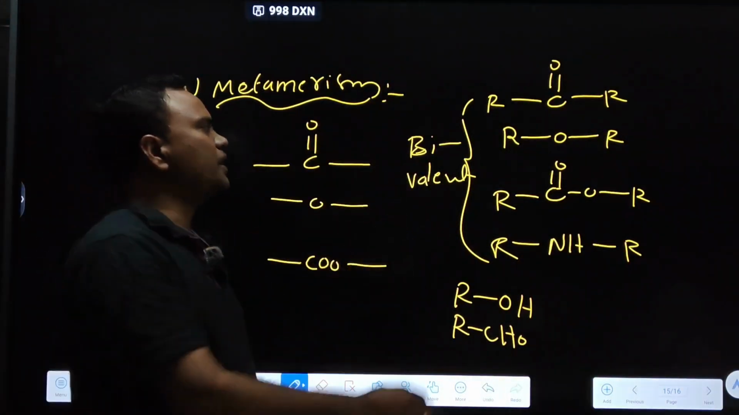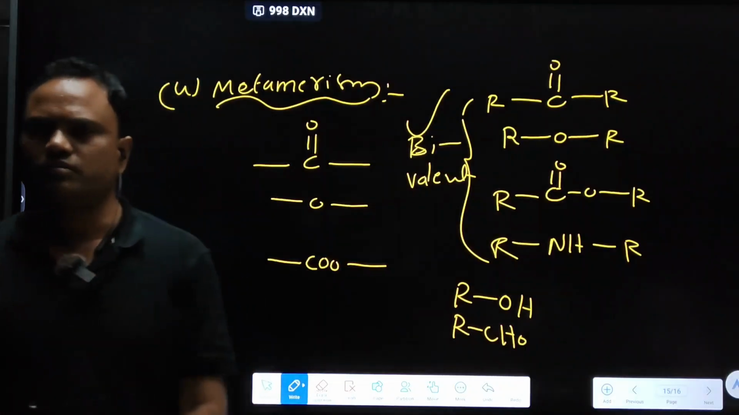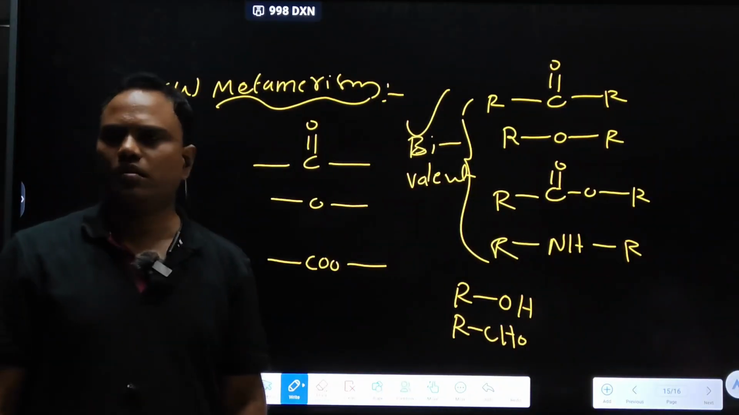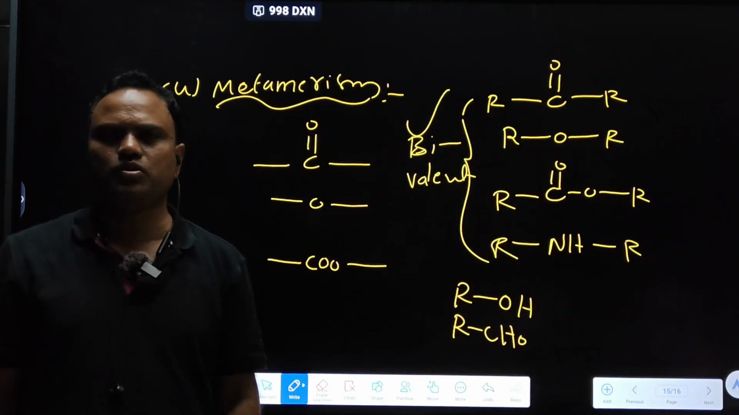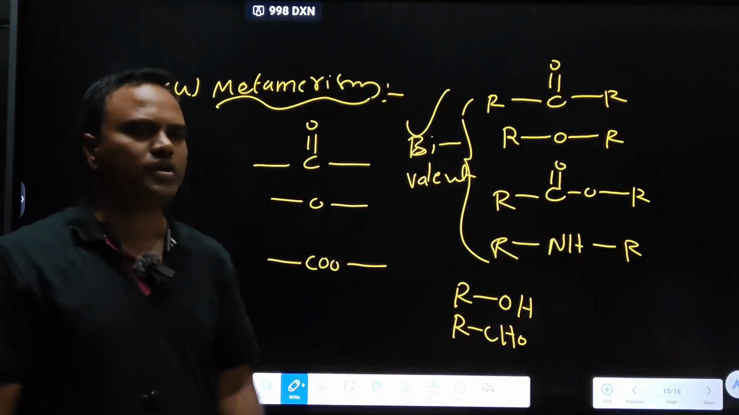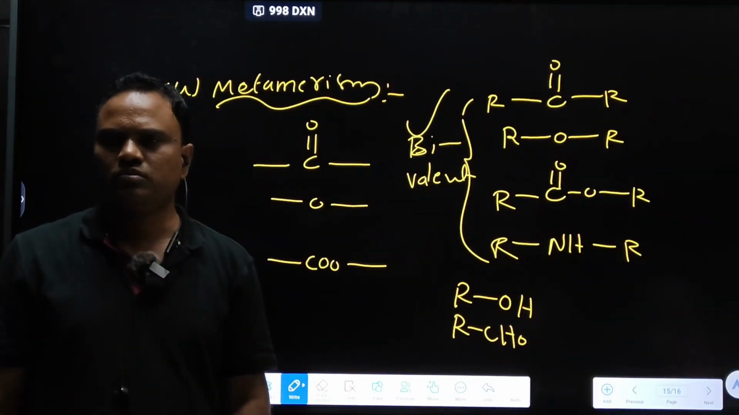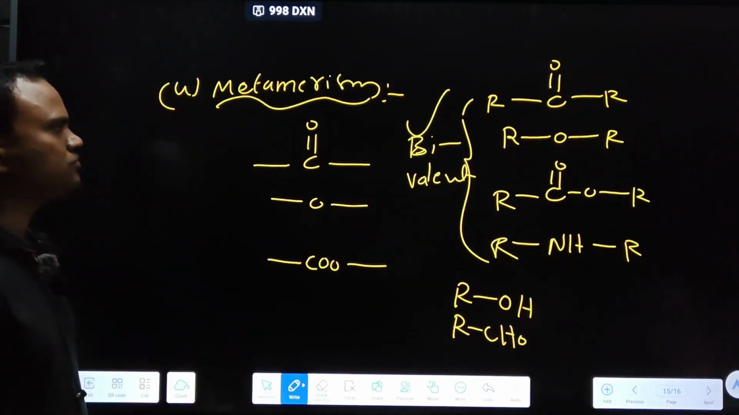Metamerism is shown by bivalent functional groups only. Monovalent functional groups do not show metamerism.